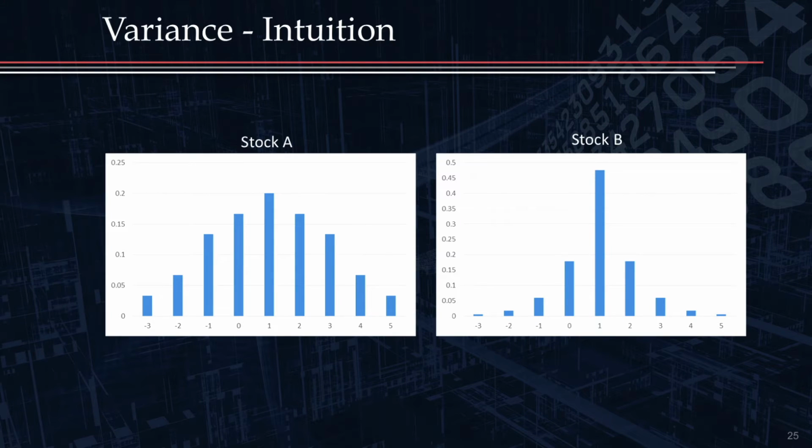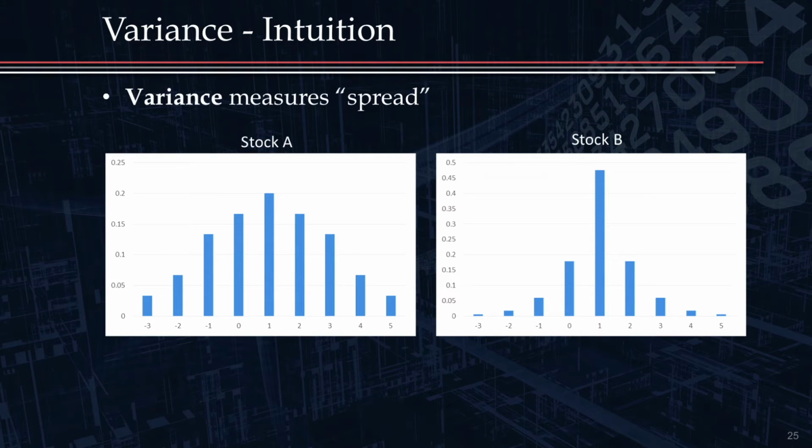Let me show you the PMFs, or the distributions of these stocks. So stock A on the left is distributed with a center at 1, corresponding to 1% expected return. And stock B also is centered at 1 with 1% expected return. But there's an important difference here. Stock A is much riskier than stock B. And you can see this by looking at the left, that there's a lot higher probability mass that falls below 0. So for stock A, there's a higher chance that you'll lose on your investment as compared to stock B.